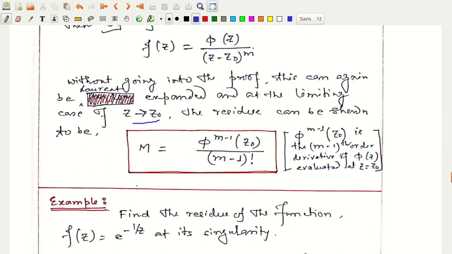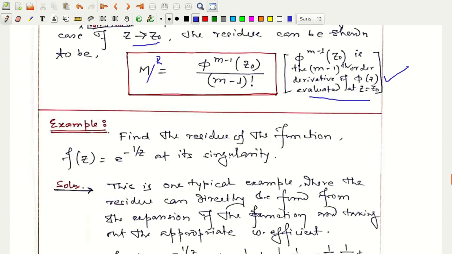We just need to remember that the residue for a pole of order m is given by, I will call it r later in this lecture, phi to the m minus 1 at z0 divided by m minus 1 factorial, where phi to the m minus 1 at z0 is the m minus 1th order derivative of phi of z evaluated at z equal to z0. Okay, this we have to keep in mind.